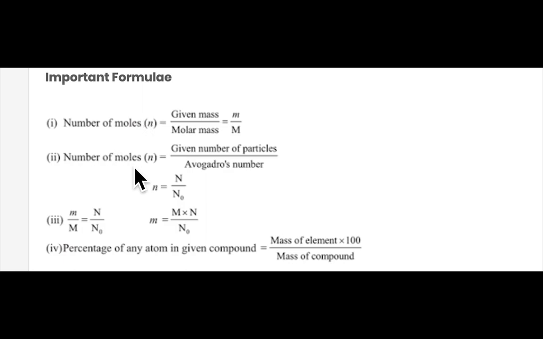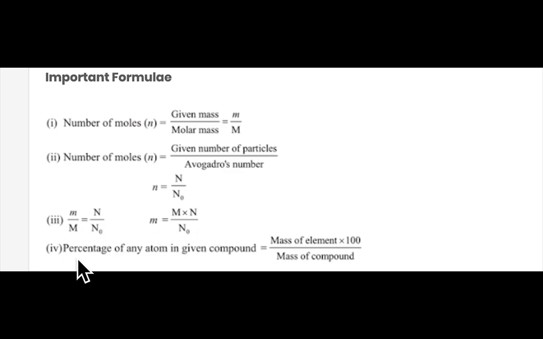And number of moles is equal to the given number of particles divided by Avogadro's number. So n is equal to N over N0, where the given number of particles is denoted by capital N, and Avogadro's number is denoted as N0. We can compare these two, because this is also the number of moles and this is also the number of moles. We can equate these two formulas: small m upon capital M is equal to N upon N0. If we know two things, we can find out the third one.